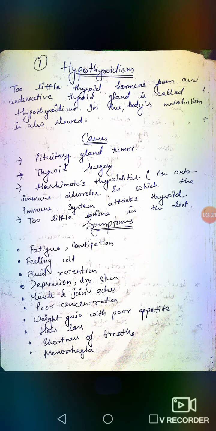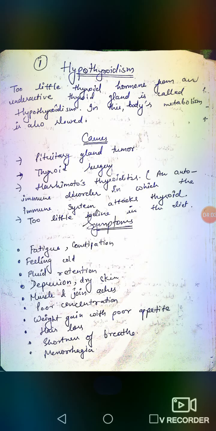What happens in hypothyroidism? In hypothyroidism, the body's metabolism is slowed. Next, there are several causes of hypothyroidism, most of which affect the thyroid gland directly. It also impairs its ability to make enough hormone. More rarely, there may be a pituitary gland tumor, thyroid surgery, Hashimoto's thyroiditis, or too little iodine in the diet.